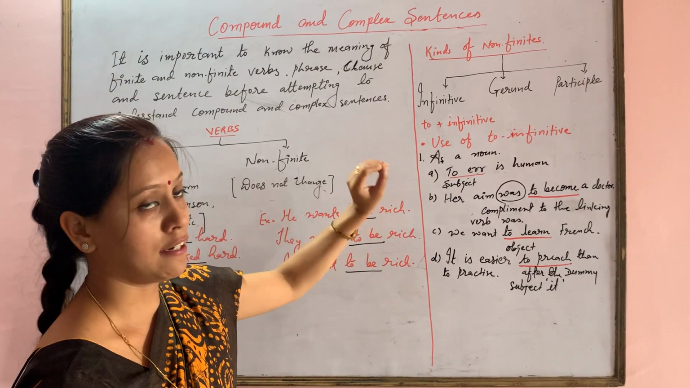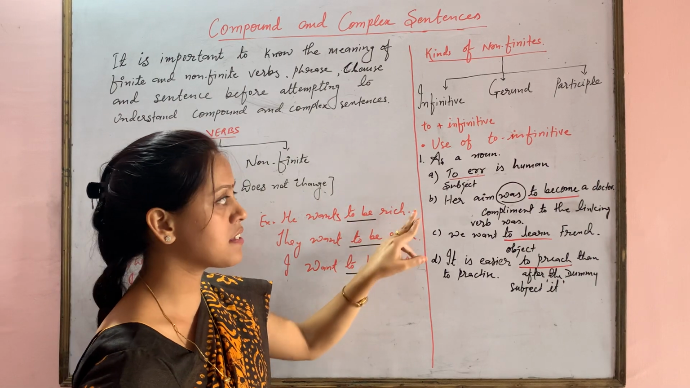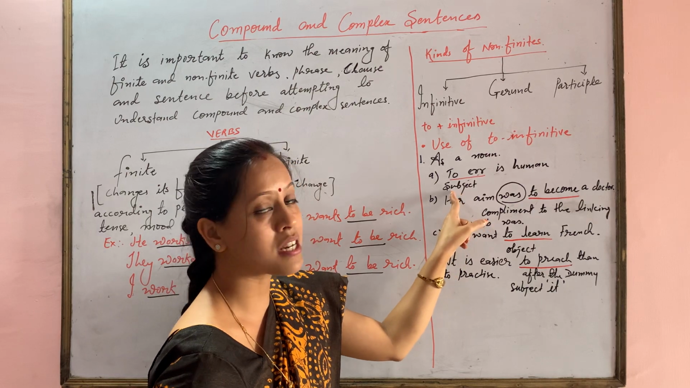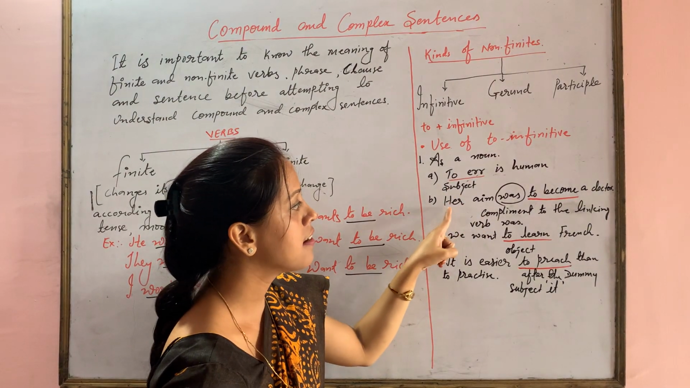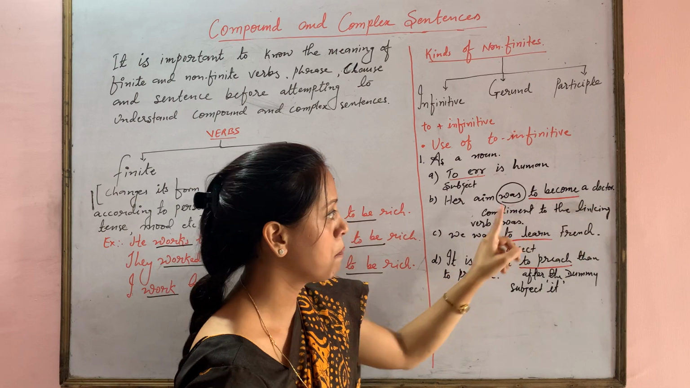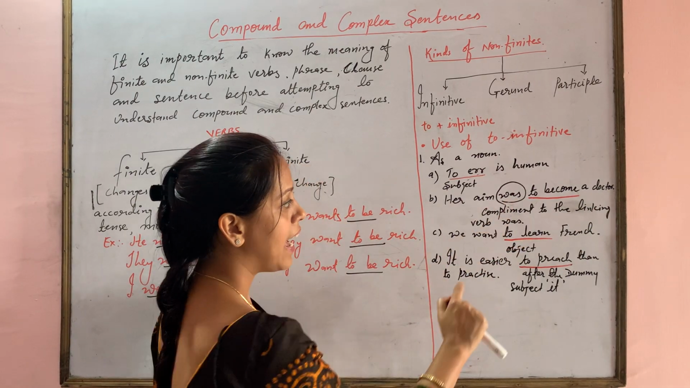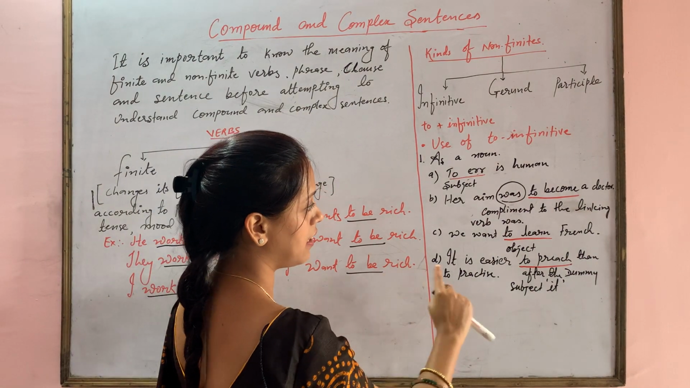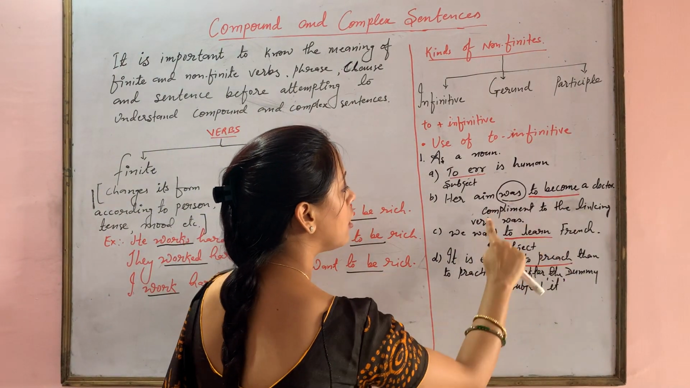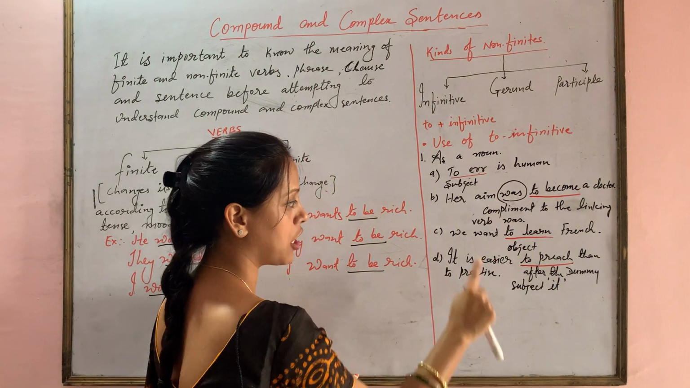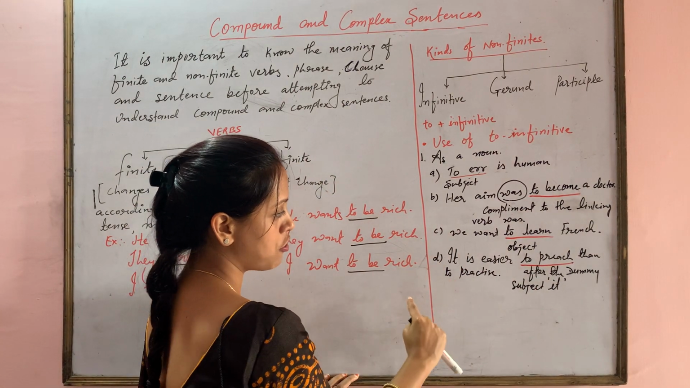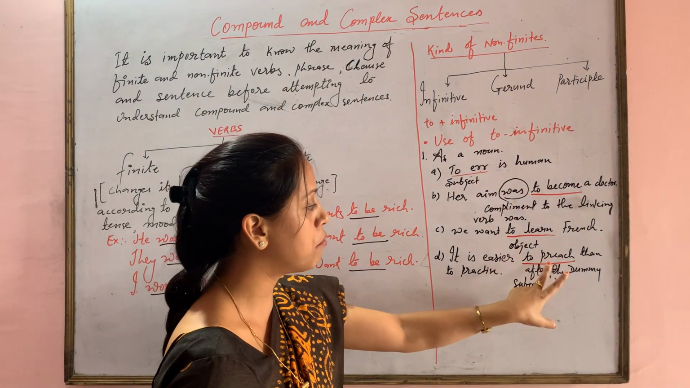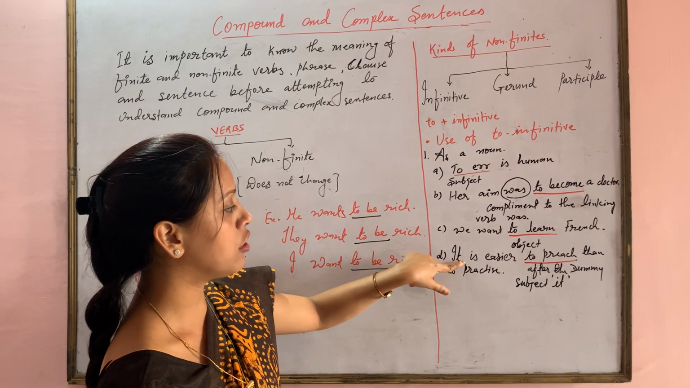Use of the infinitive as a noun. The first example is, to err is human. Here to plus verb is used as a subject in the sentence. Next, her aim was to become a doctor. Here was is the linking word, and to become is the complement to that. The third one is, we want to learn French. Here to learn is used as an object for the verb want. Moving on to the last, it is easier to preach than to practice. Here to preach has been used as a dummy for the subject it.